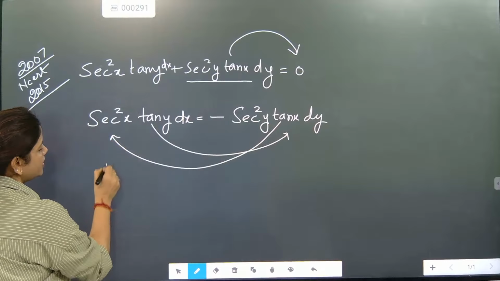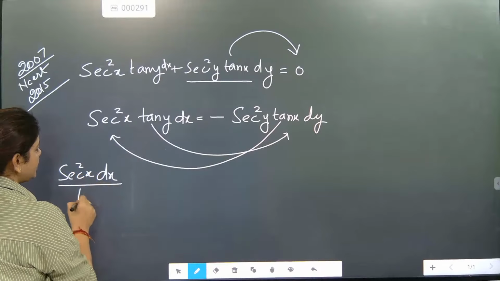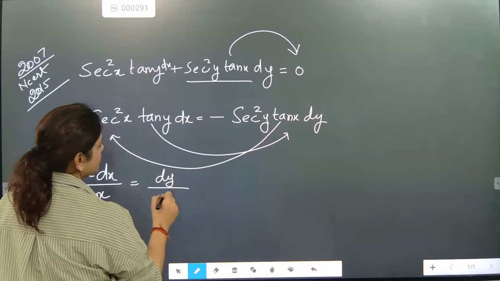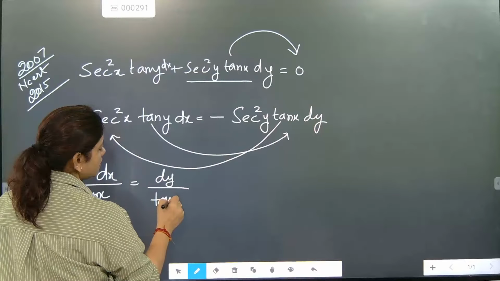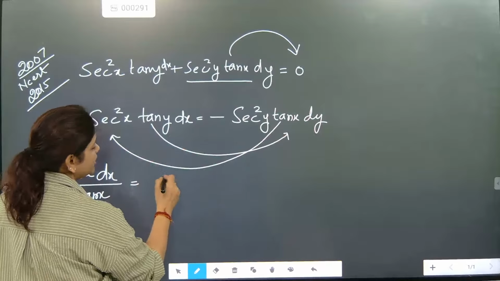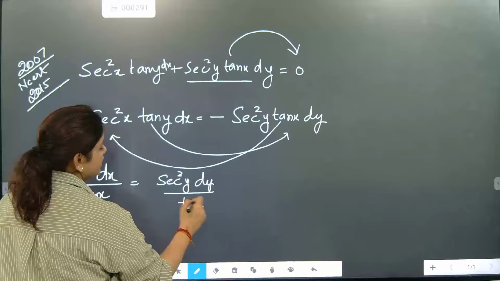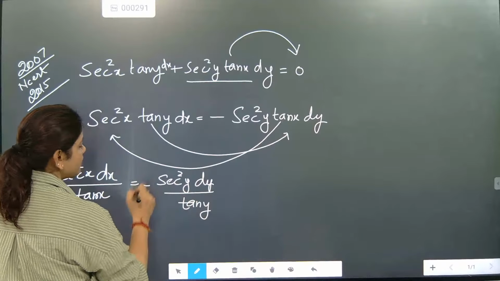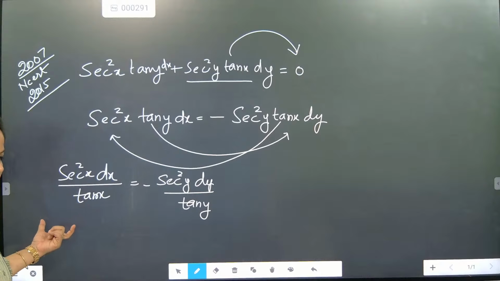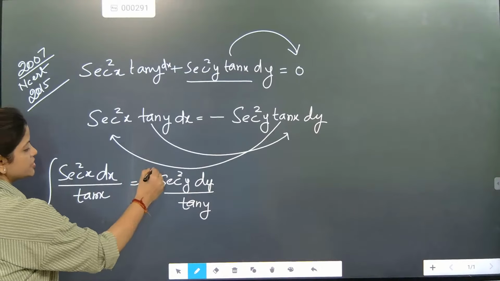So here we are going to shift the y part, and the tan we shift here. What we write: dx secant square x by tan x, we shifted tan x down. Now here dy by tan y, and here secant square y is written first, dy by tan y. And since we have shifted, one minus is there. Once the shifting is over, with variable x on one side and variable y on the other, only integration is left.